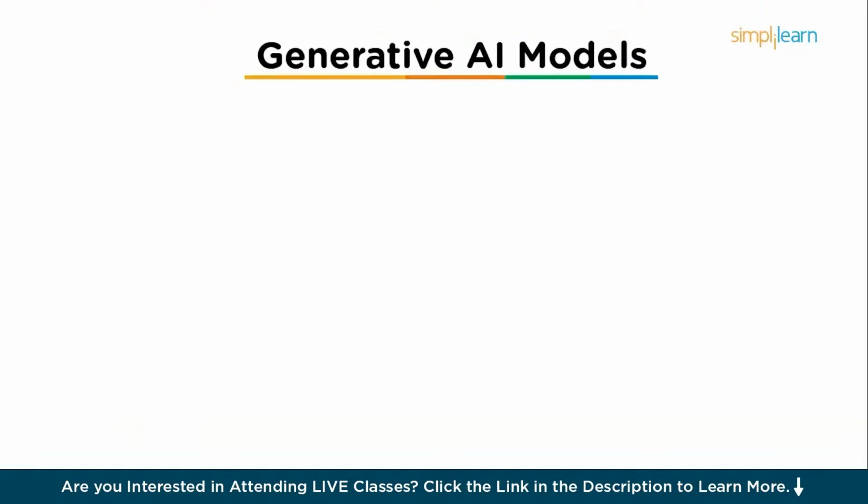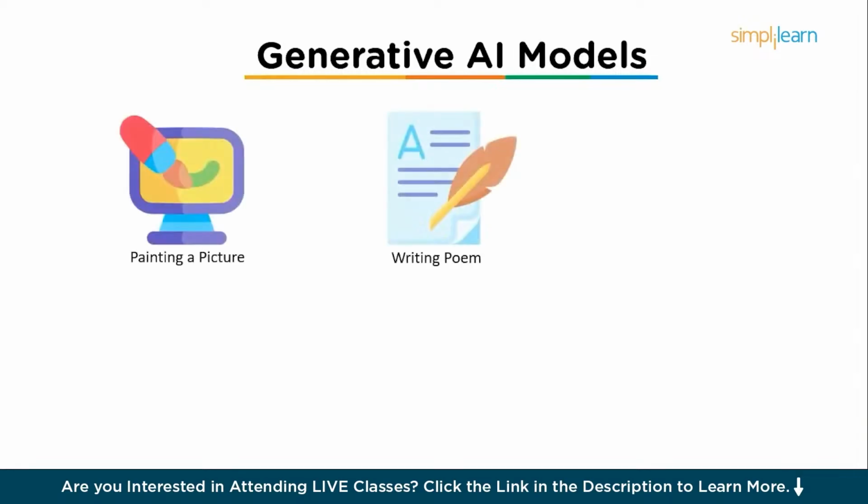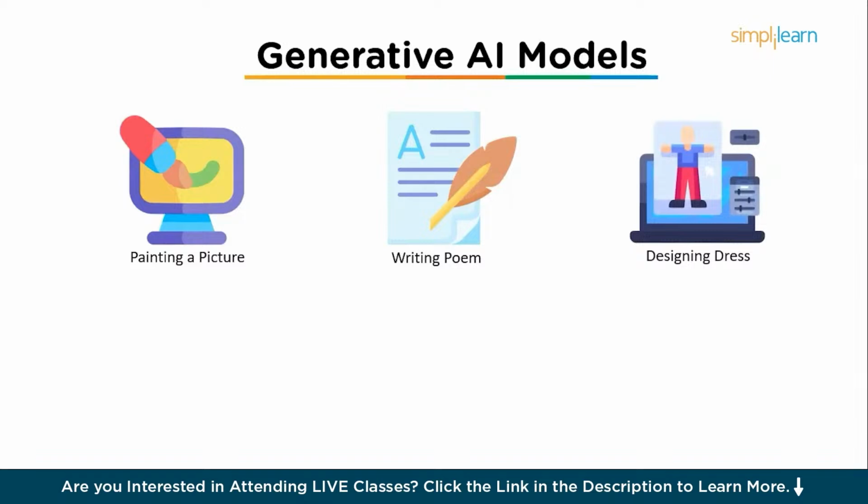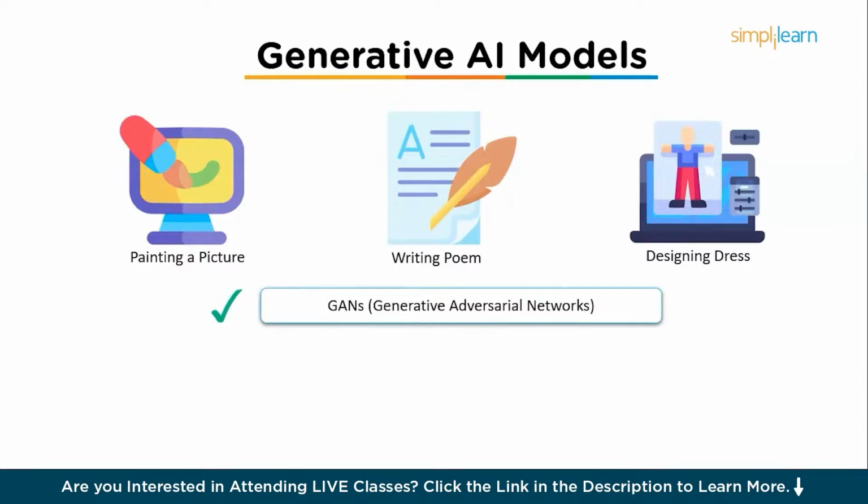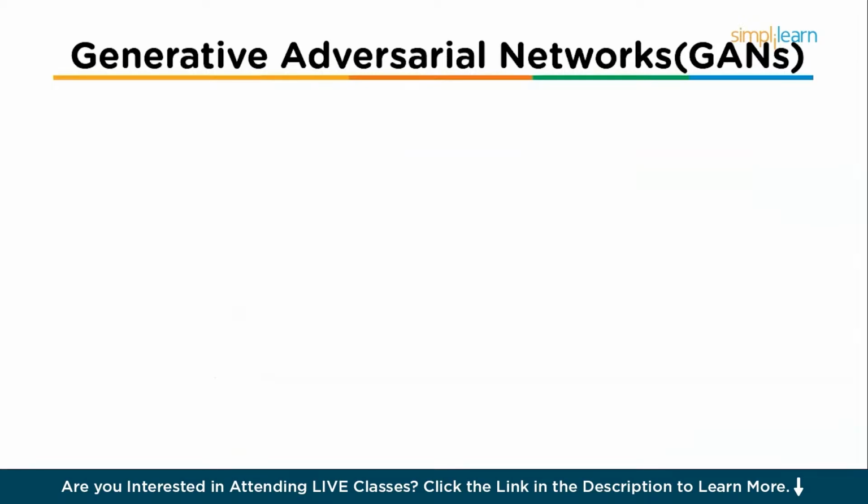Imagine you are teaching a computer to be creative, like painting a picture, writing a poetry, or designing a dress. That's exactly what generative AI models aim to do. They learn from the data and generate new content that looks or feels real. But how do they pull this off? Let's break it down into the 3 major families of models. The first one is GANs, the Generative Adversarial Networks. The second one is VAEs. The first one is Generative Adversarial Networks, GANs, the artist versus the critic game.